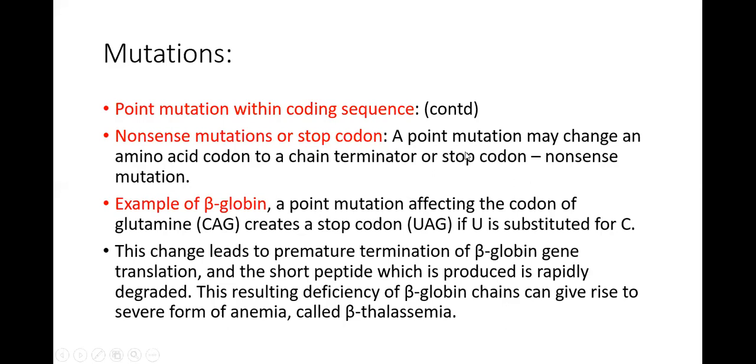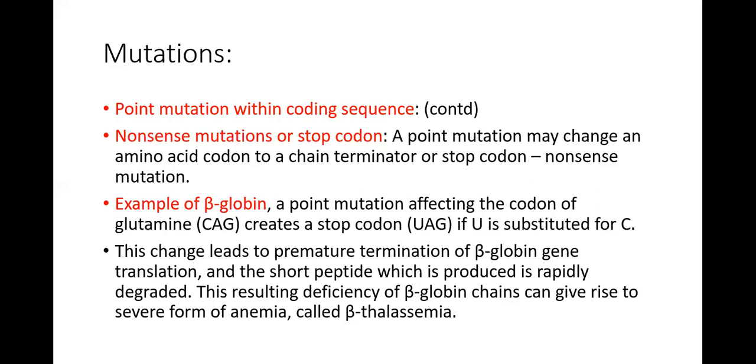Okay, then point mutation within coding sequence, nonsense mutations or stop codon. What are these? A point mutation may change an amino acid codon to a chain terminator or stop codon, nonsense mutation. So a point mutation occurs at a point where there is not going to be formation of further codons. So this is known as stop codon or nonsense mutation. Example of beta globin: a point mutation affecting the codon of glutamine creates a stop codon if U is substituted for C. So if we replace cytosine adenosine guanine by uracil adenosine guanine, U is substituted for C. This is going to be a stop codon. Further production of beta globin chain is not going to be there.